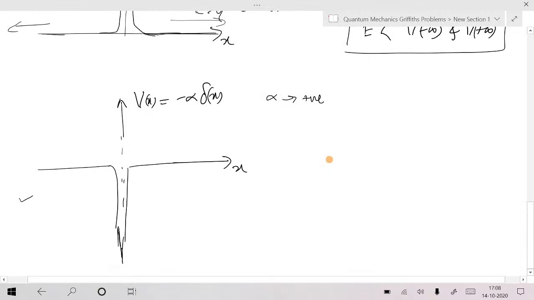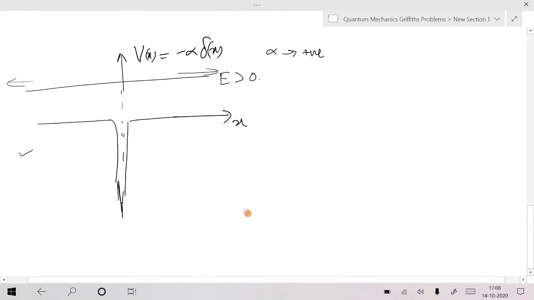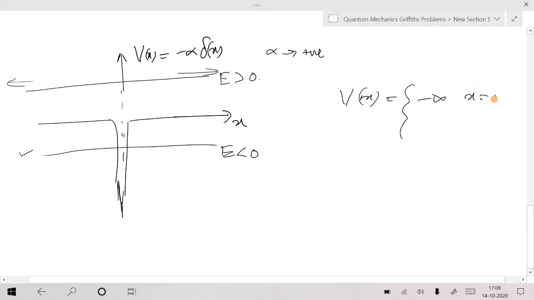Here also the scattering state is possible. Why not? Energy can be greater than 0, and then also the particle can escape to minus infinity or plus infinity. But energy less than 0 is also a possibility. Why? What is the minimum value of the potential? Negative infinity, minus infinity, isn't it? And 0 otherwise. That's why energy less than 0, that kind of state, is possible.